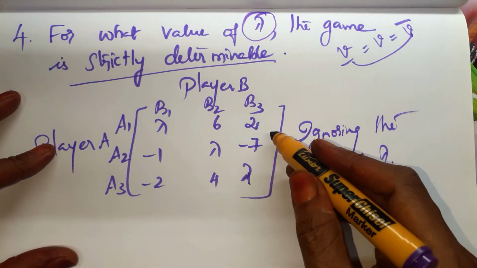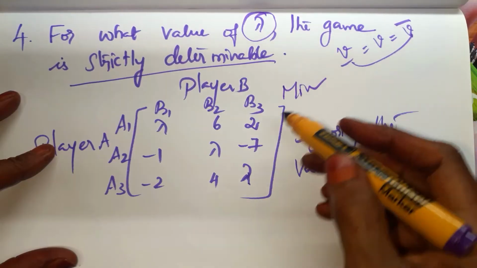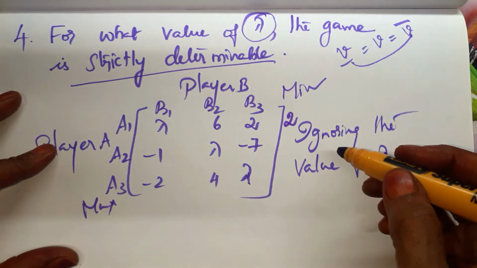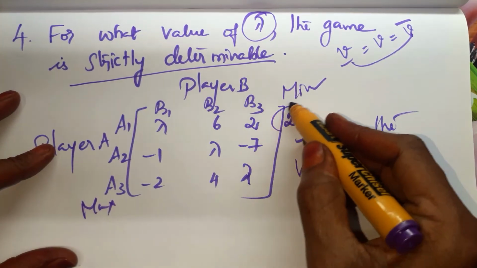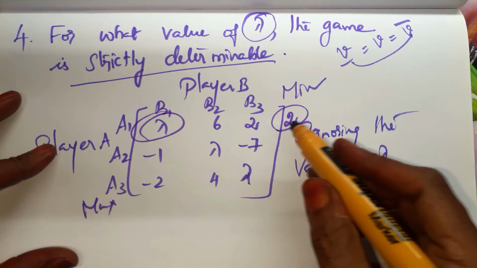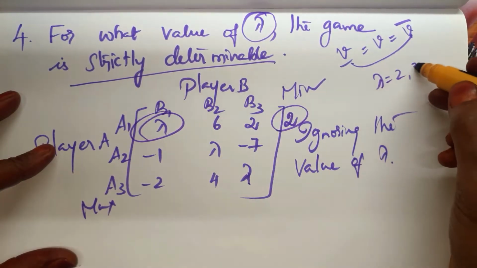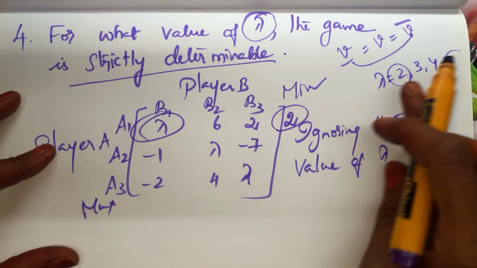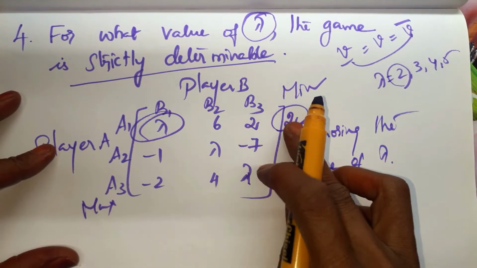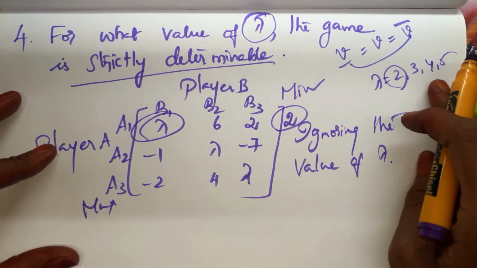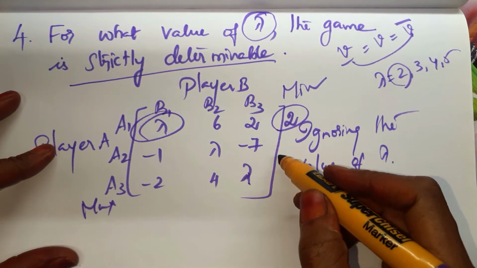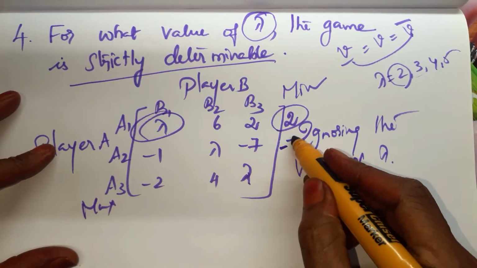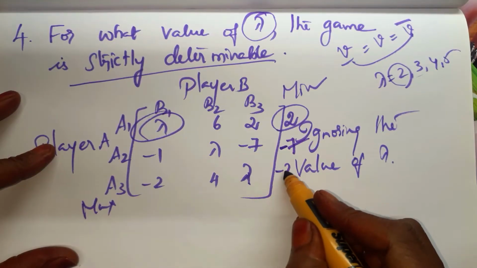Okay, so ignoring the value of lambda, we are going to write the minimum row wise and maximum column wise. If I take the minimum value as 2 in the first row, then when I select 2 as the minimum, the lambda value should be either 2 or 3 or 4 or 5. If it is 2, both the values are equal and the minimum is 2. If it is 3, the minimum is still 2. This value only we have to select. Okay, so we started like this. And here, since the lambda values are all positive, out of the negatives we have to take the minimum, minus 7. And here also the minimum is minus 2.